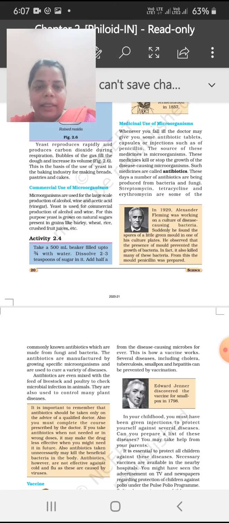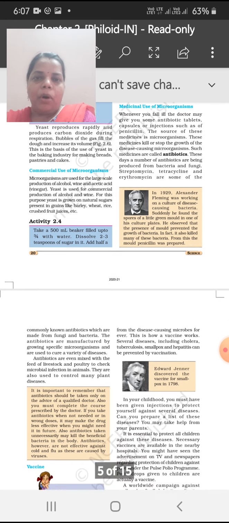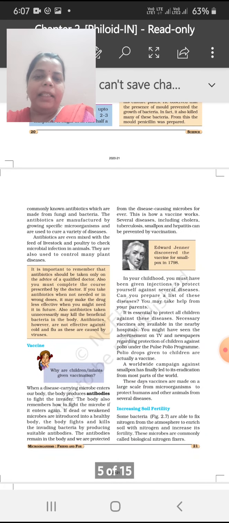Edward Jenner discovered the vaccine for smallpox in 1798. These vaccines are also very important; you have all gone through the vaccination process. This is a very important process. It protects our body from certain diseases. So vaccination is also because of microorganisms, and the vaccine is also part of these good or friendly microorganisms.